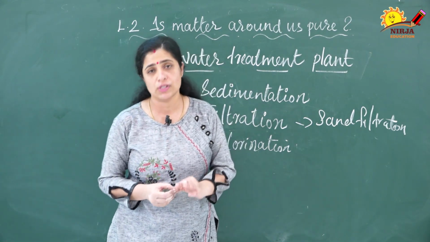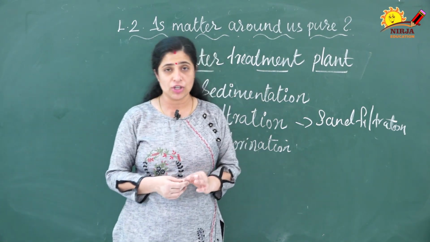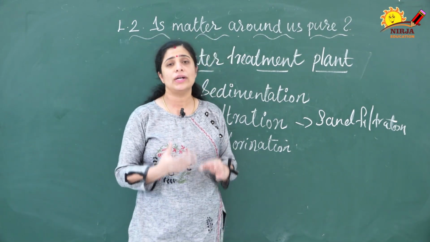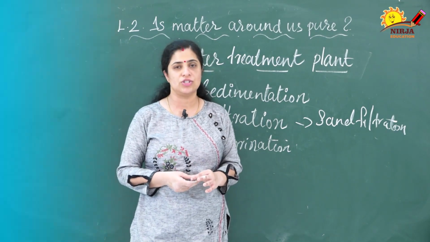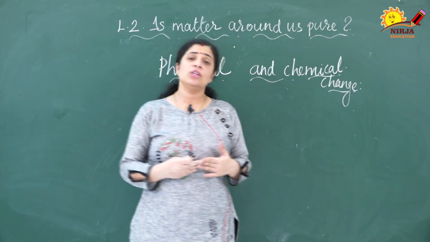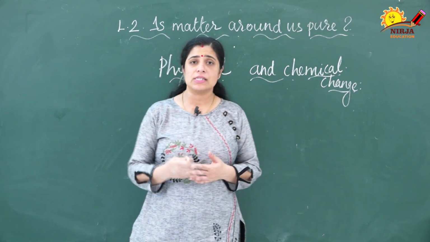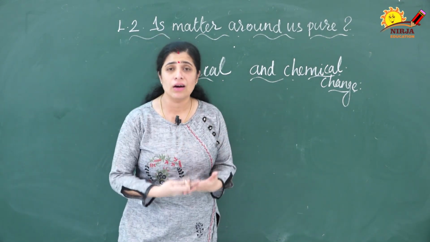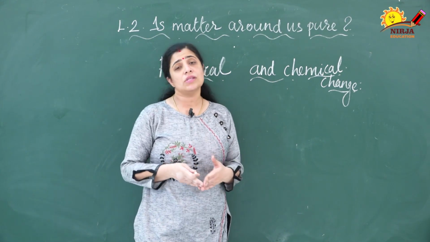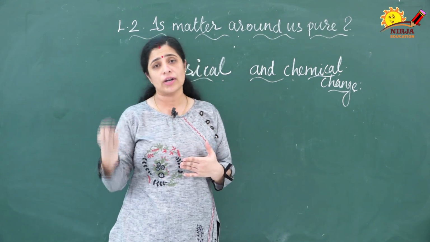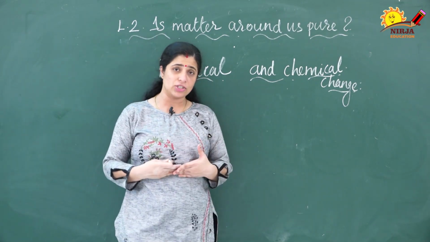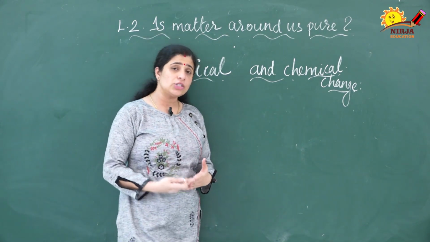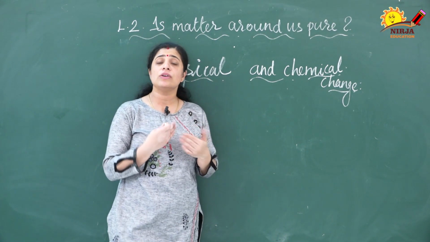Next, the last topic of this video, that is physical and chemical change. Already you have learned this in 7th and 8th standard. We will have a quick review of what is physical change and what is chemical change. Physical change means a change occurring in the physical state of a substance. Physical state may mean the states of matter from solid to liquid, or it may be the color, appearance, rigidity, all that comes under the physical properties of matter. Already we have discussed the physical properties of matter. So if the changes are occurring in the physical properties of the matter, then it is known as physical change. The interconversion of states of matter.